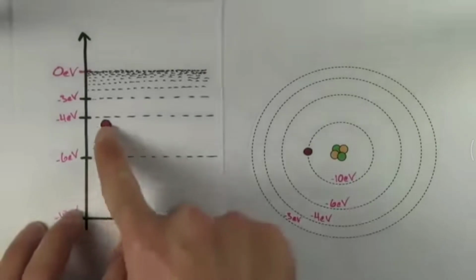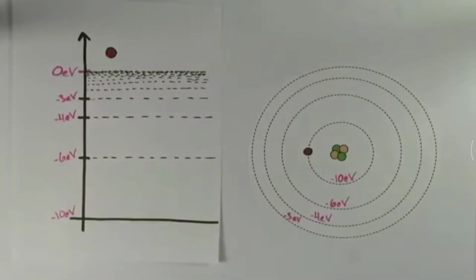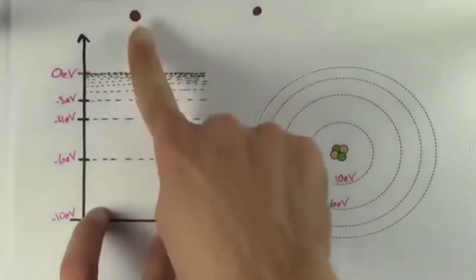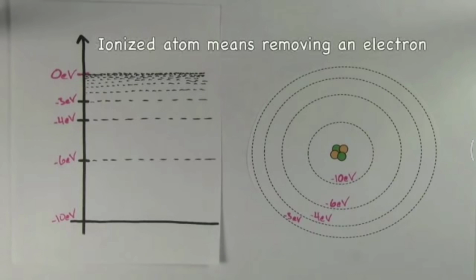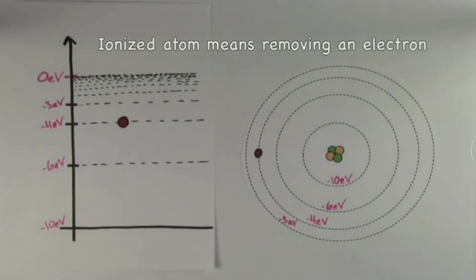What happens when an electron gets more than 0 eV energy? Well, if an electron has more than 0 energy, that means it's got positive energy. And if it's got positive energy, it's not bound to the atom anymore. It'll be free to leave, it'll be gone, and we'll say that we've ionized the atom by removing an electron.